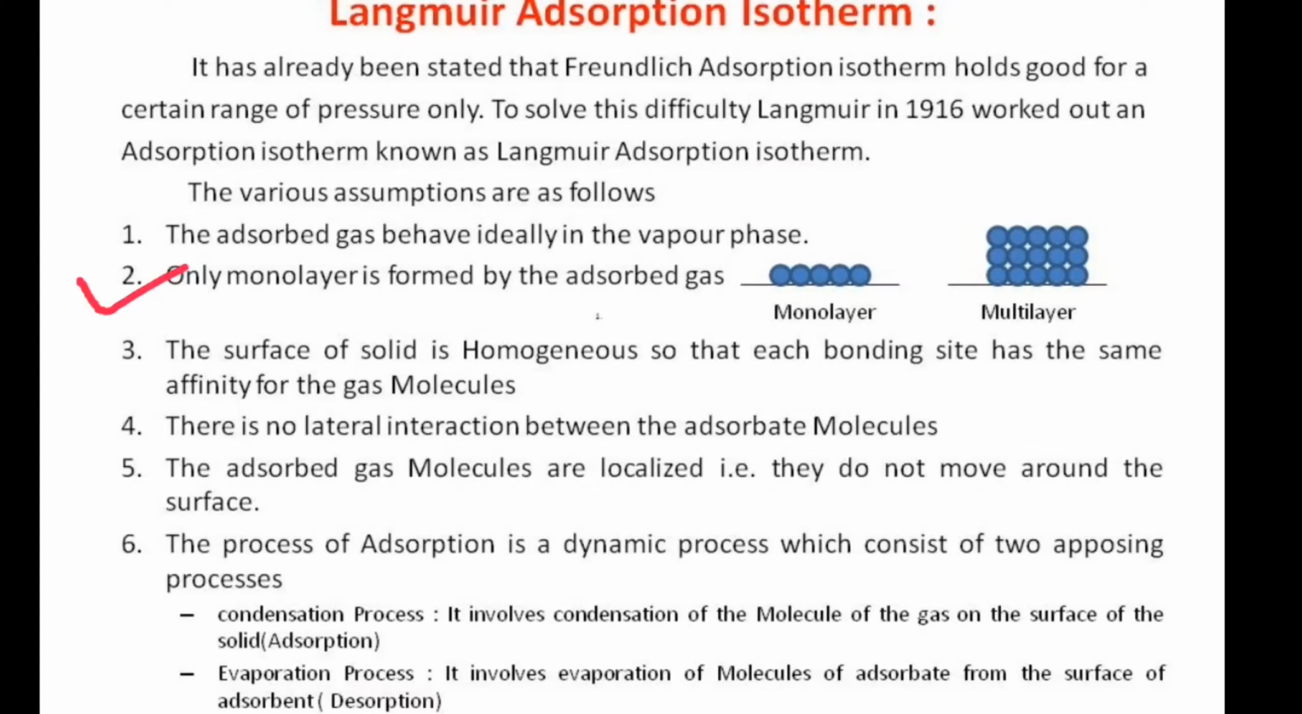Second one, only monolayer is formed by the adsorbed gas. So according to this postulate, multilayer formation is not considered in Langmuir adsorption isotherm. This limitation is overcome by BET equation that we will discuss in the fourth part of adsorption. The third postulate, the surface of solid is homogeneous, that means same affinity for all adsorbate molecules.